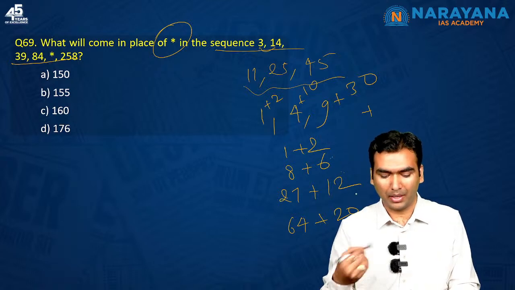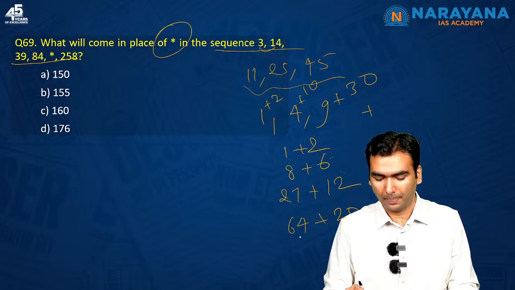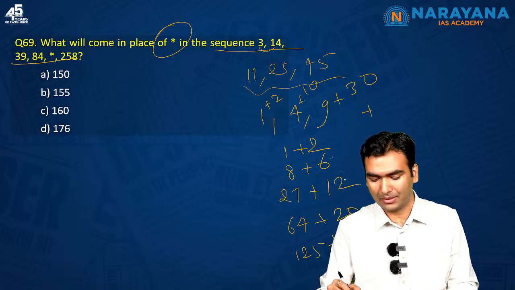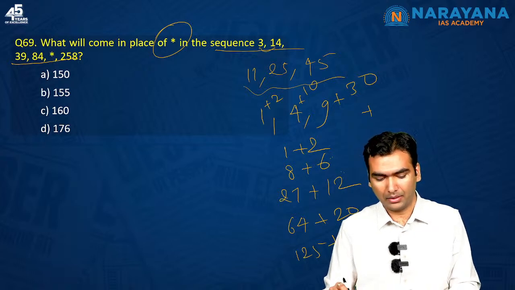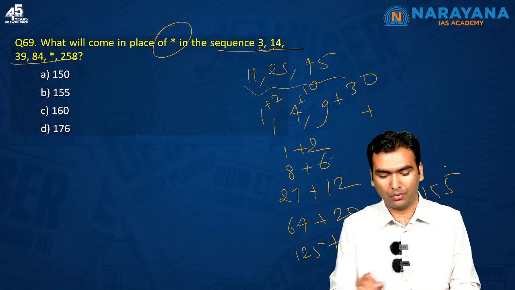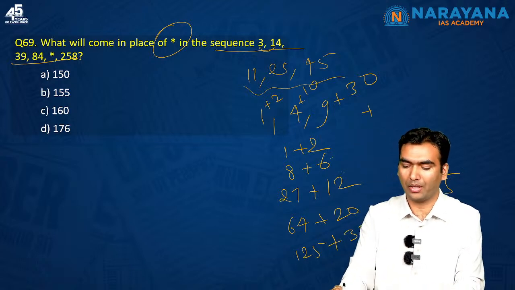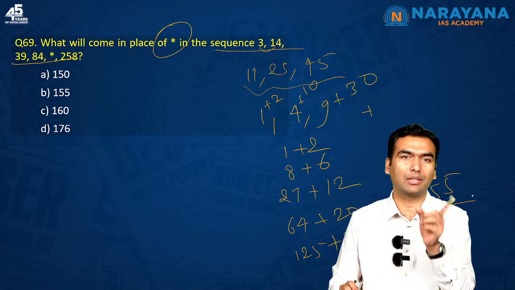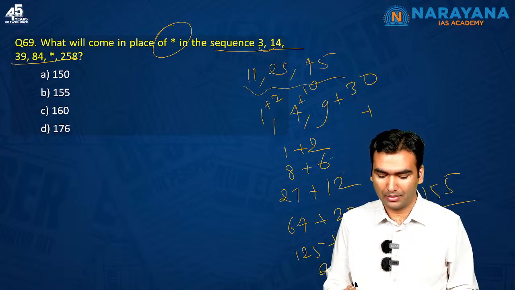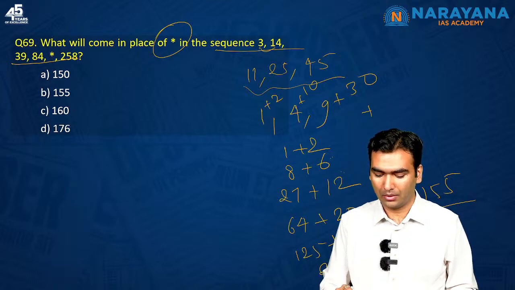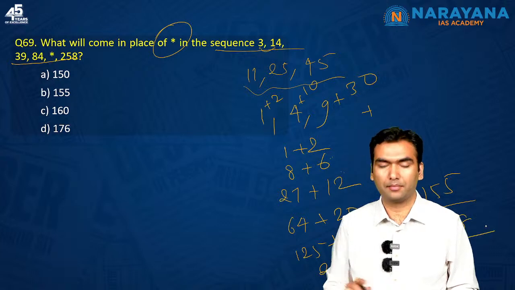So next, my guess is it should be 5 cube, 125, plus 2, 4, 6, 6, 6, 12, 12 plus 8, 20, 20 plus 10, 30. The number is 155. 155 is also given as one of the options. So I have the gut feeling that this is right. I must check it with the next number. So 6 cube is 216 plus 30 plus 12, 42, is giving me the number 258.